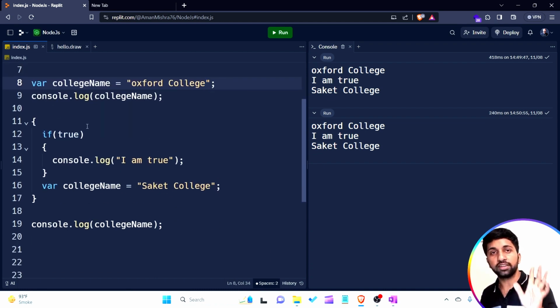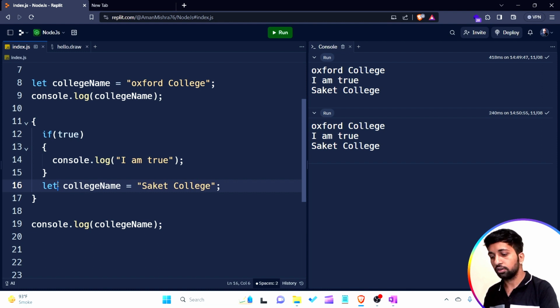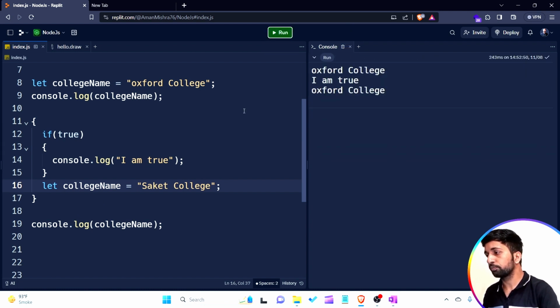The solution comes from the let keyword. I simply create a variable using let, and here I also create one using let. You know that the scope of the let keyword and the const keyword is block scope. So let college name contain a value, then a developer comes in a block, creates their program, creates a variable using the let keyword, and goes. Okay, now run the program and see the output.